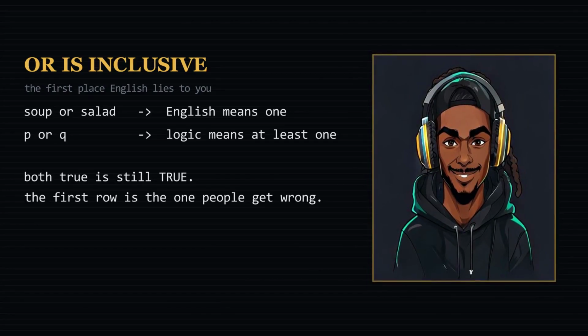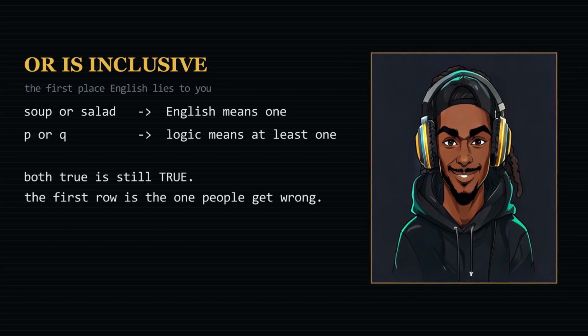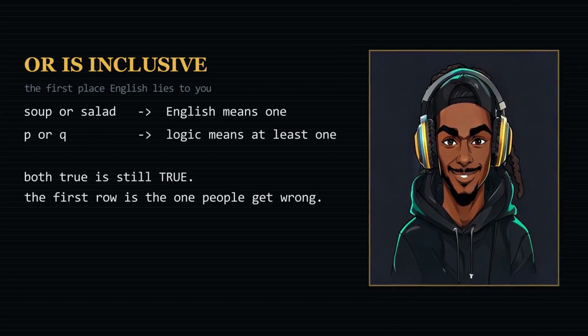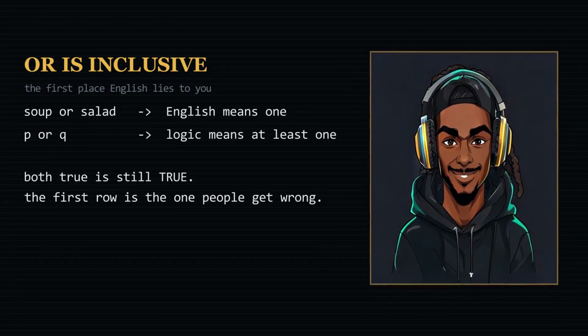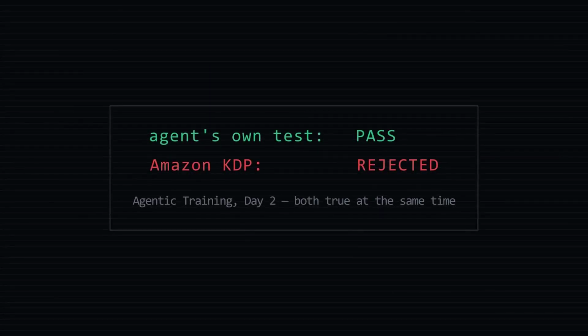Next week you meet the symbol for that. It is called top, and once you know it, you start seeing it in code reviews, wearing a function name. We paid for that lesson on camera, day 2 of the agentic training series. The agent wrote a check for a book file, the check passed, and Amazon rejected the file in the same session. The check had a row for true and no row that could reach Amazon's false. That is the only honest way to describe it. We take it apart properly next episode.